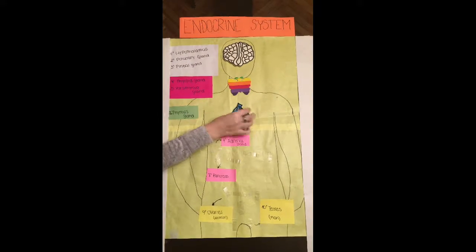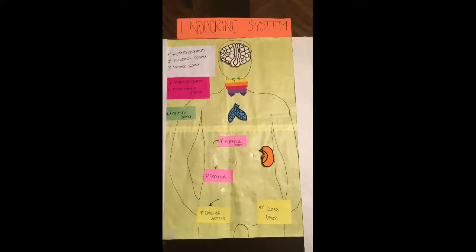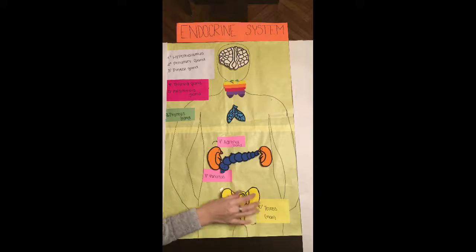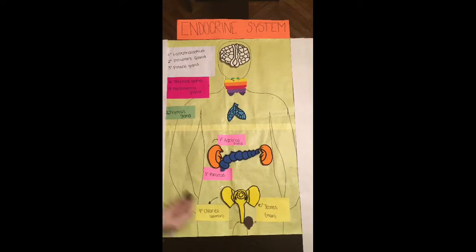The endocrine system is a collection of glands that produce hormones that regulate metabolism, growth, development, tissue and sexual functions, reproduction, sleep, mood, among other things.